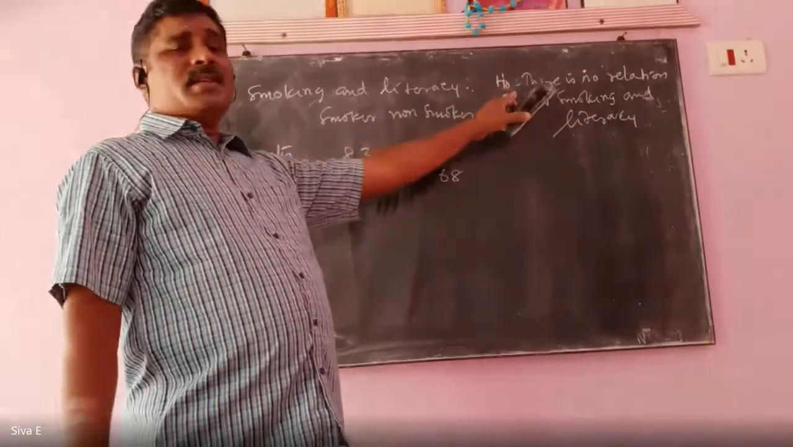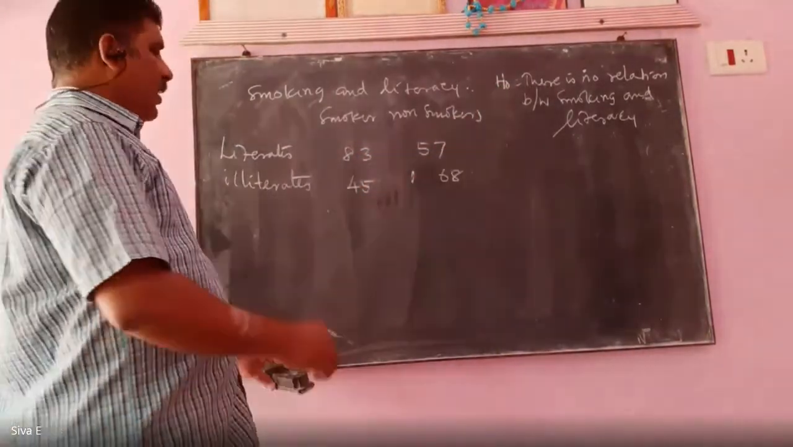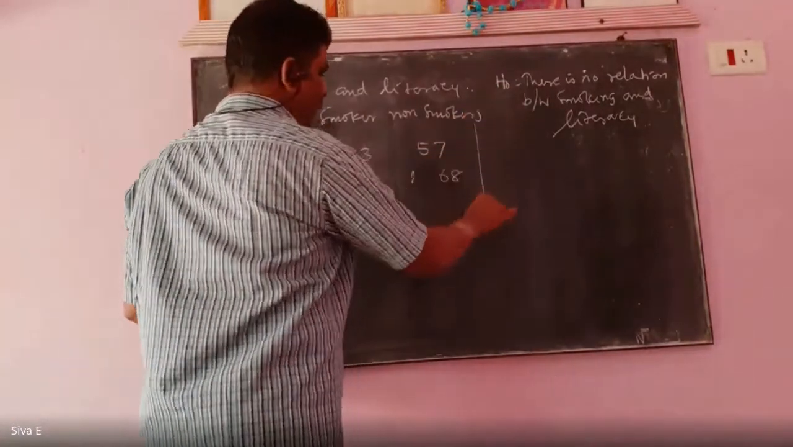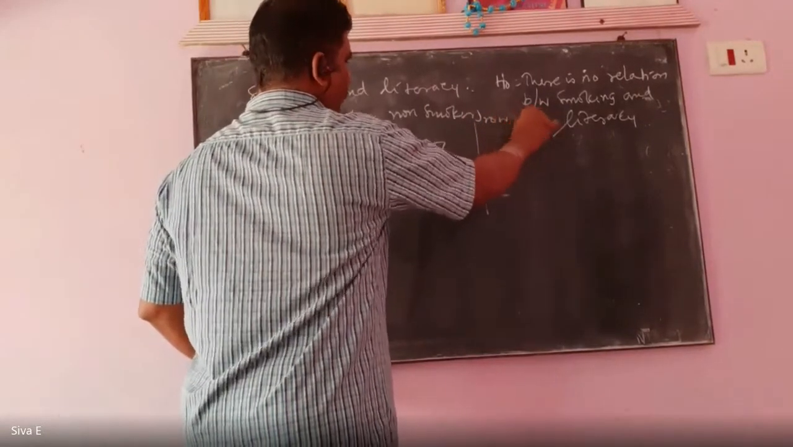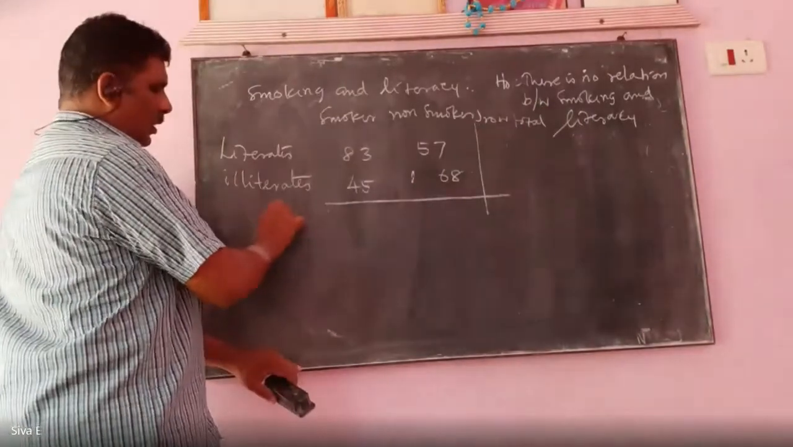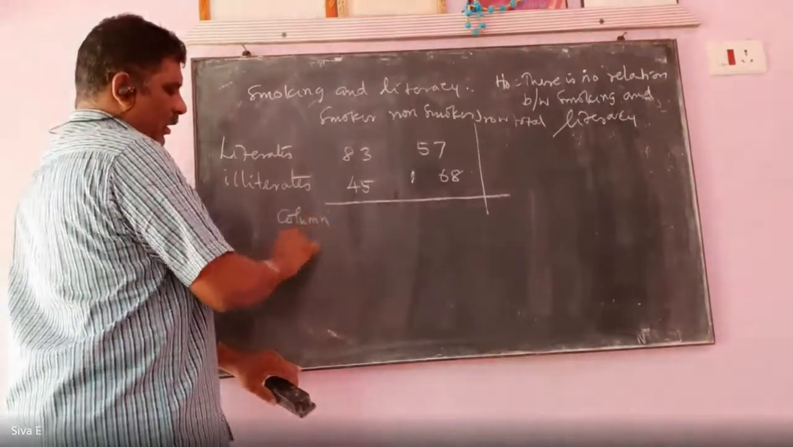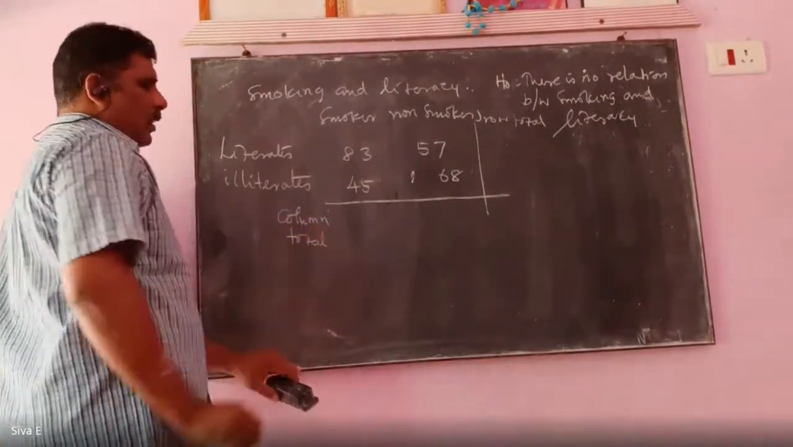First, you have to write the H naught. Then you have to find the row total and the column total.